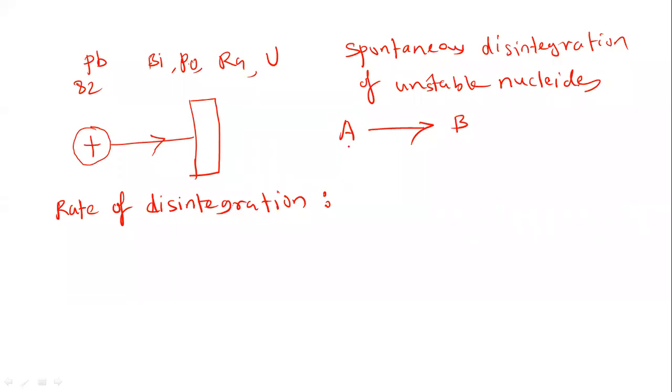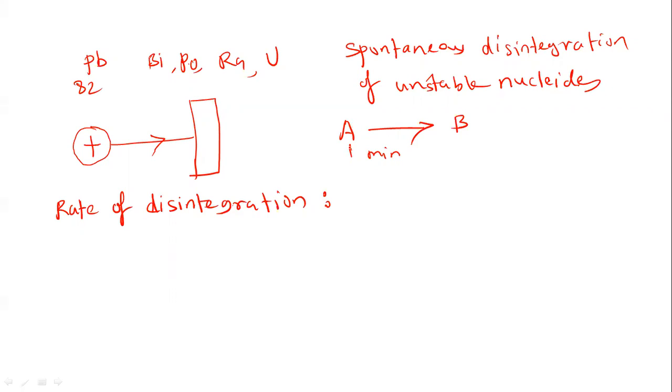Suppose that in 1 minute, a certain number of nuclei of this element are disintegrating. That is the rate of disintegration per minute, or per hour, per day, or per year also.